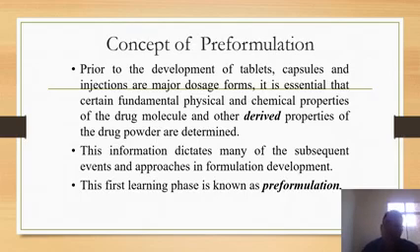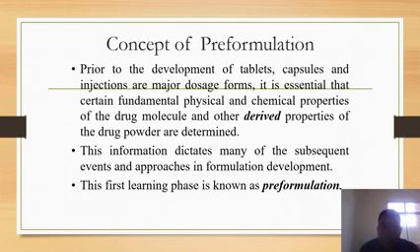Prior to the development of the different dosage forms like tablets, capsules, injections, which are major dosage forms, it's essential to know certain physical and chemical properties. Physical properties include appearance and so on, and in chemical properties we will look at drug compatibility studies, because whenever we are making a solution or tablets or anything, we need to use an API along with excipients.